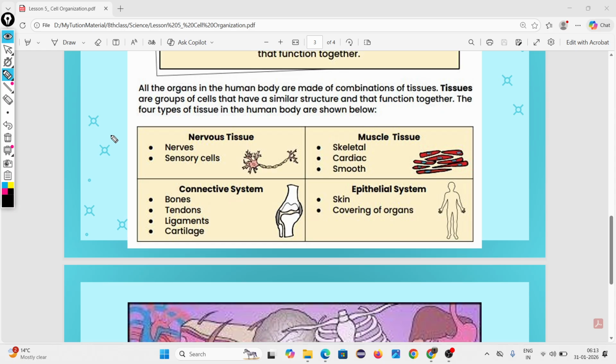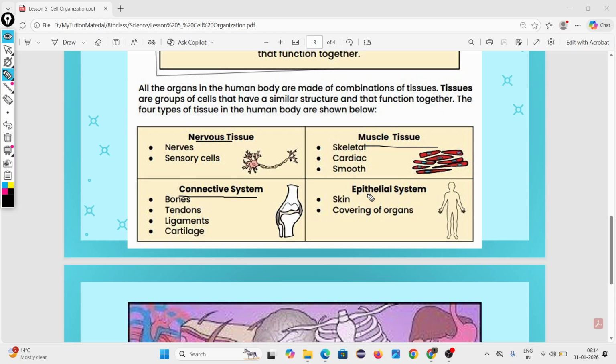I can't keep it in my head. How to remember? Think. Sir, the first two are tissues and the last two are systems. No, both are tissue. All are tissue.